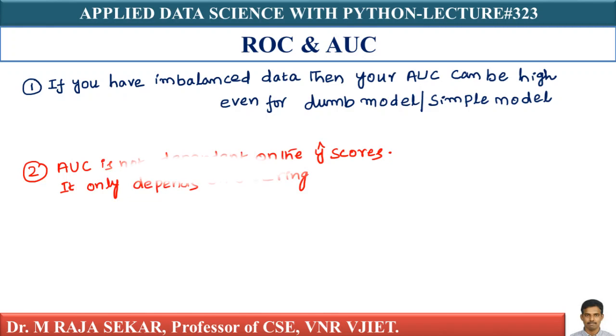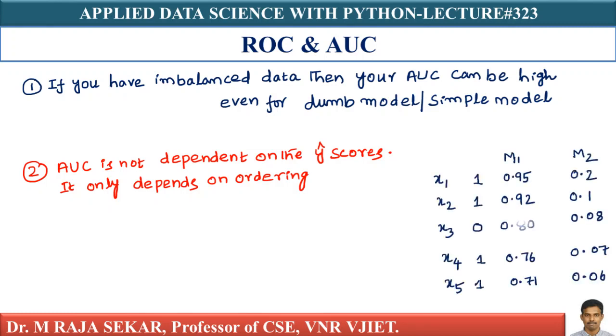AUC is not dependent on the y-hat scores. It only depends on ordering. Imagine I have two models, M1 and M2, and 5 data points X1, X2, X3, X4, X5.